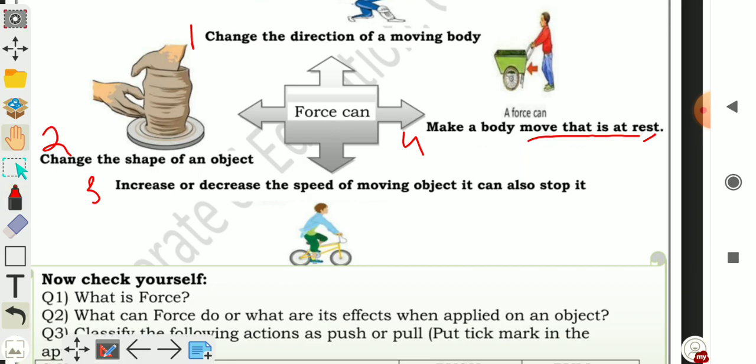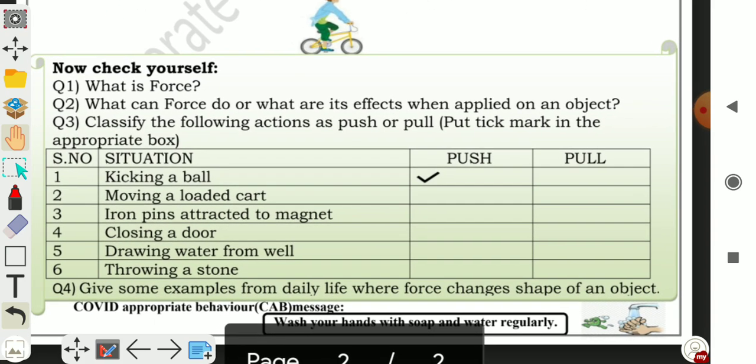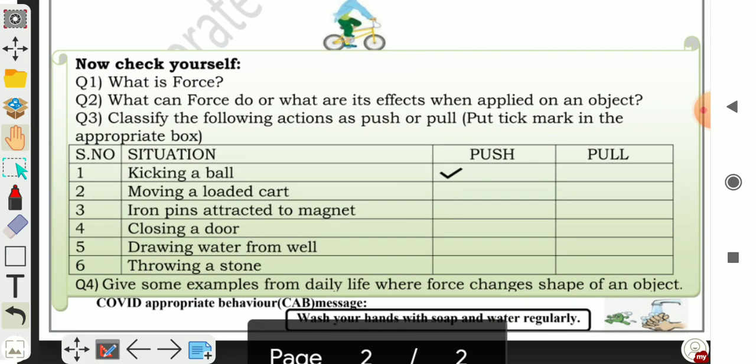Next question is, classify the following actions as push or pull. Put a tick mark in the appropriate box. You have to classify these tasks as pulling or pushing. Kicking a ball. Kicking a ball is a push. So you have to put a tick in the column of push. Moving a loaded cart. This action is a pull. So you have to write it in pulling.